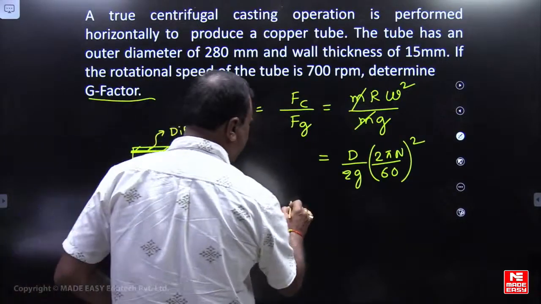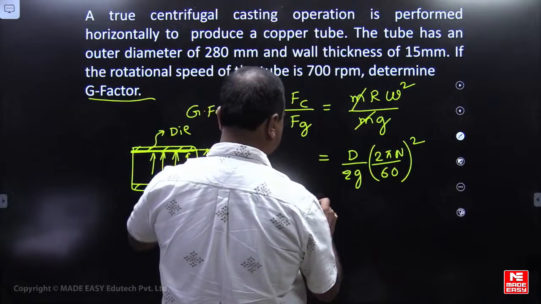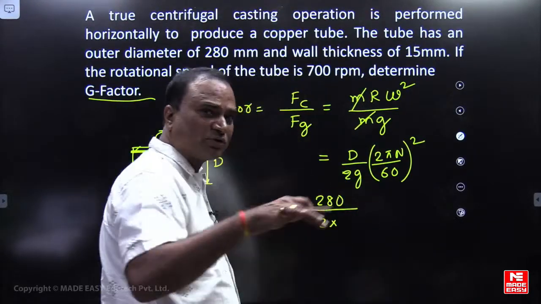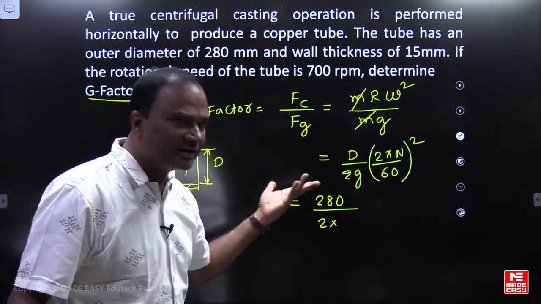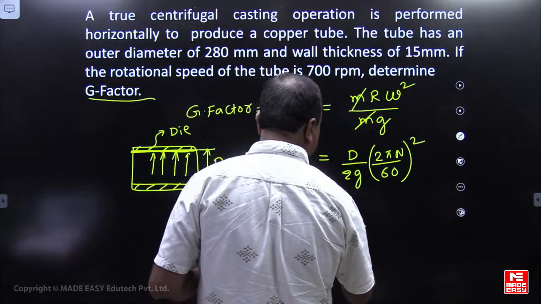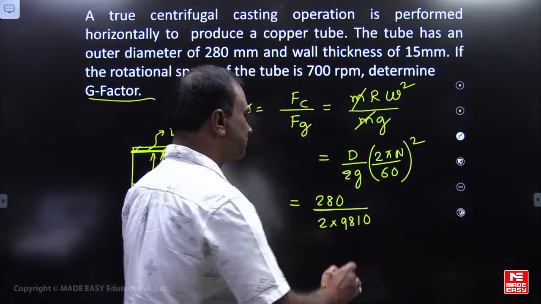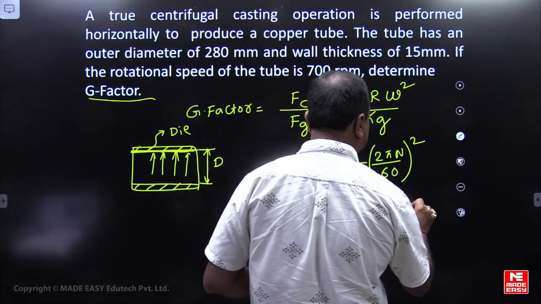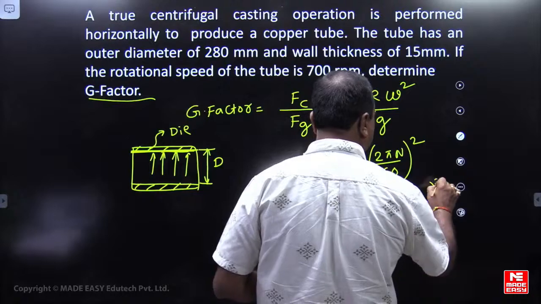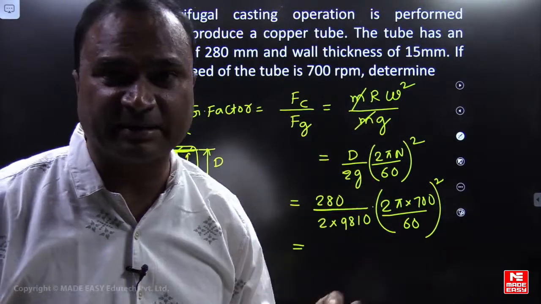So you can think of it here. D value has been given as 280 mm, so you can substitute in mm. G value also you can substitute in mm, so the units will get cancelled. That is 9810 mm per second square. So this is 2 pi n, 700 by 60 whole square. Please remember the concept: which diameter you have to consider.